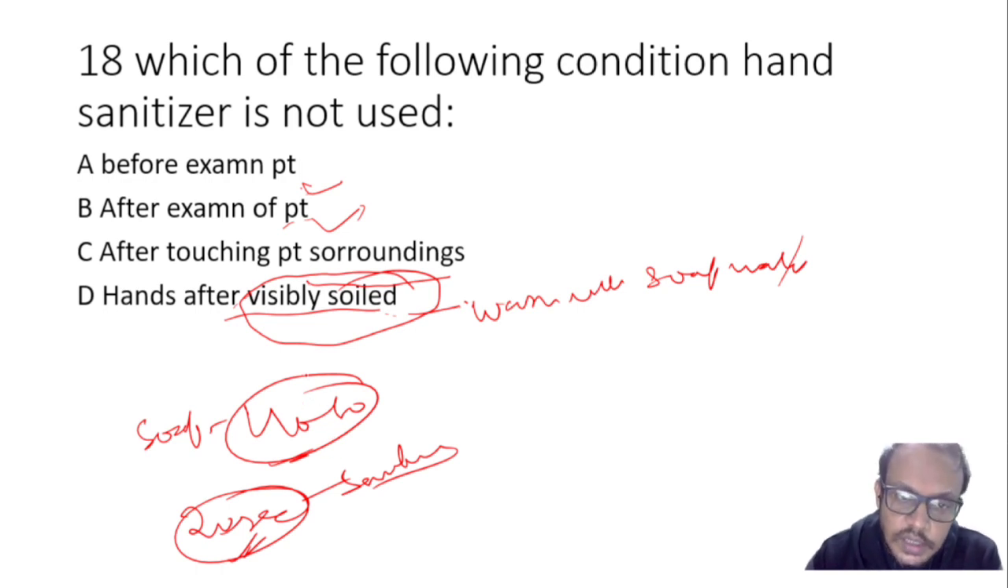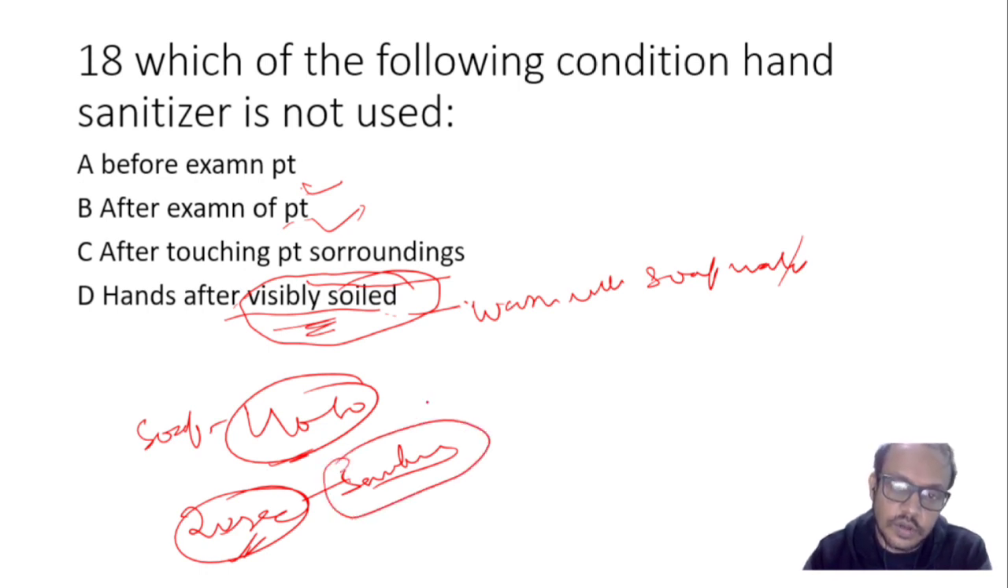So here, if visible soiling has happened, meaning mud or something else is stuck, some particles are stuck, if they are visible, then sanitizer is usually not effective here because it needs a surface. If something is on the surface, the sanitizer will be spread like this, so this can be infective. So for visible soiling you have to use soap and water, it is better here.